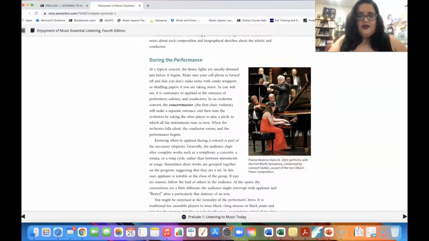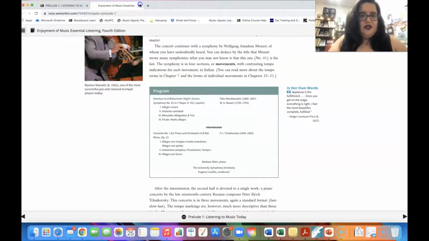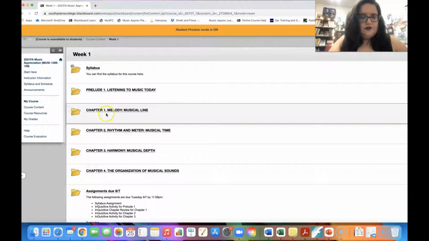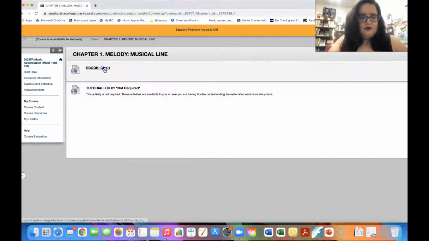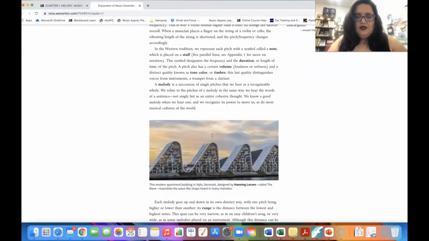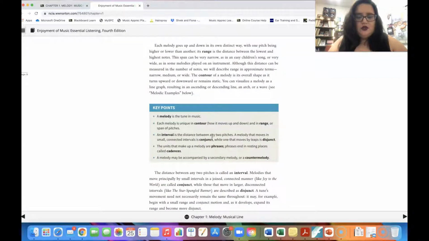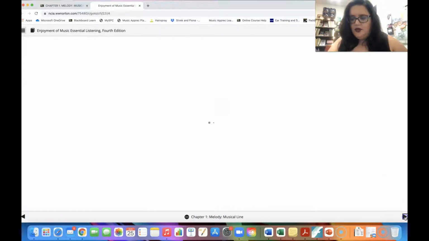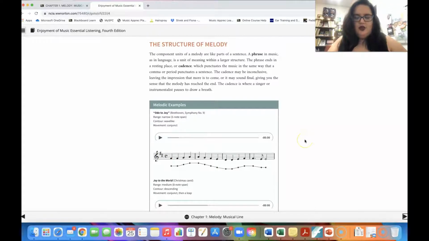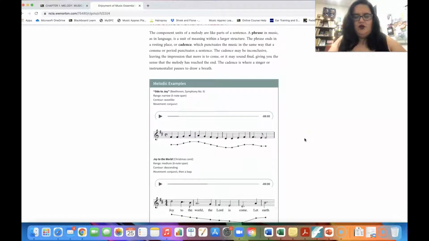The great thing about the textbook, let me see if I can find a good example really quick, is as you're reading, if there is some sort of musical example to help you understand what a certain term is or something like that, the musical example is put right into your textbook immediately for you.